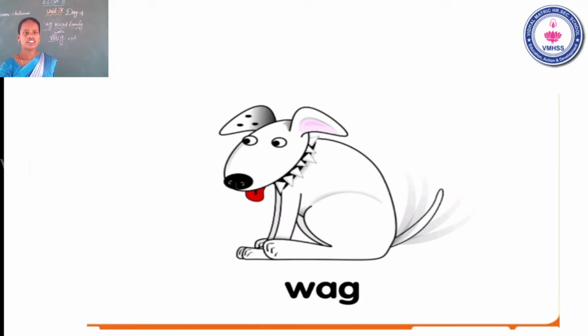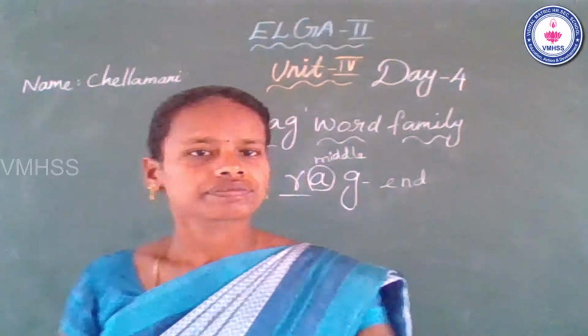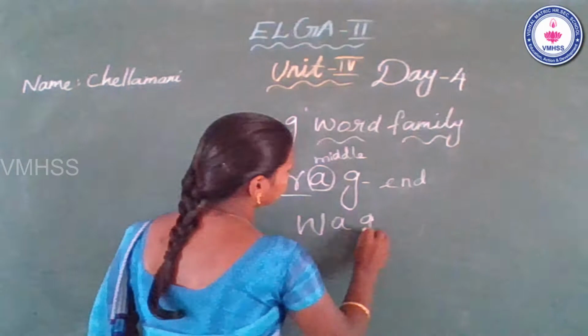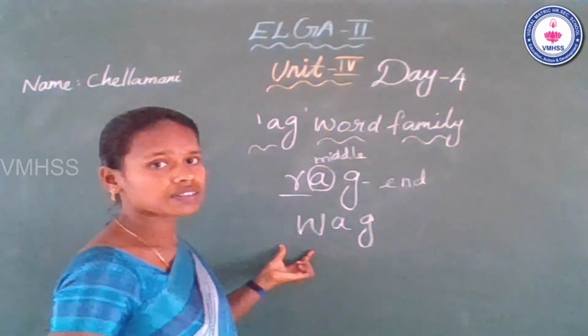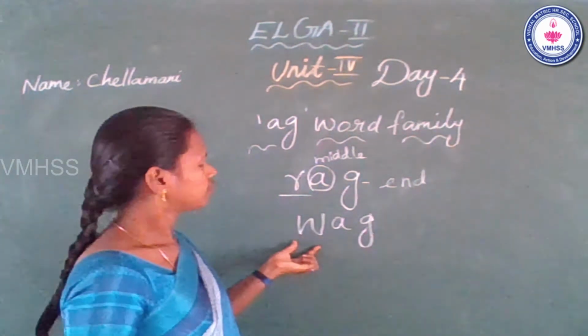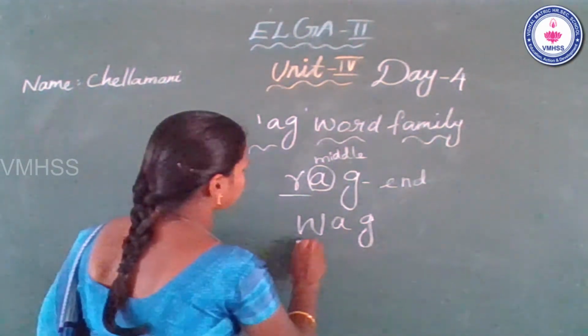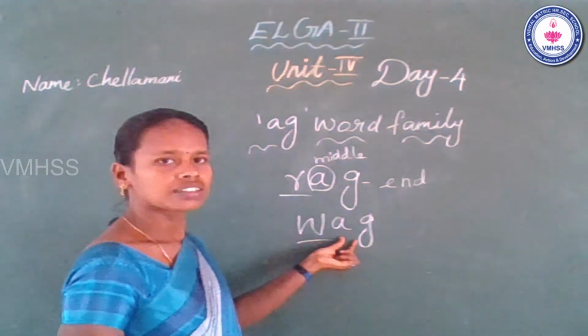What is the word? Wag. Okay. Now look at the word. The next word is wag. What is the beginning sound? W. Yes, that is right. Middle.